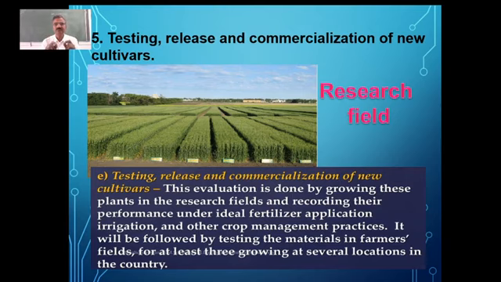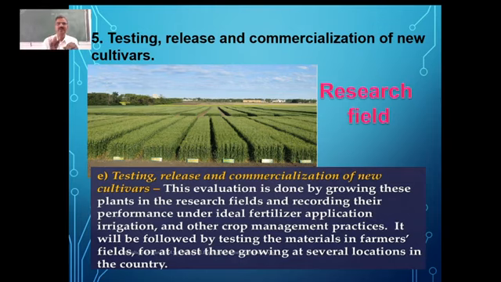And such ones are going to be selected, and they are going to be grown in a big way with the help of farmers, and they are going to be released for use by farmers, which we call commercialization. So that is going to be used for commercialization of new cultivars, by the farmers in this case. So like that, in the new locations, new areas, they are going to grow.